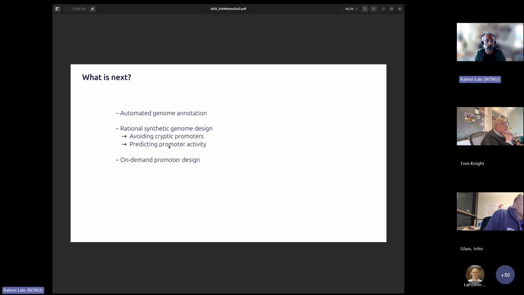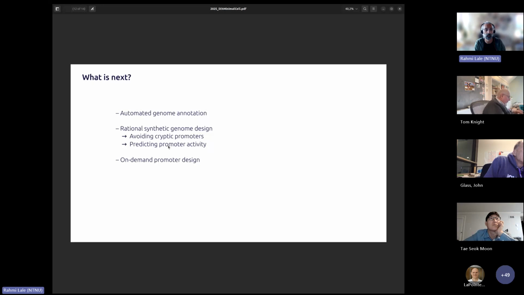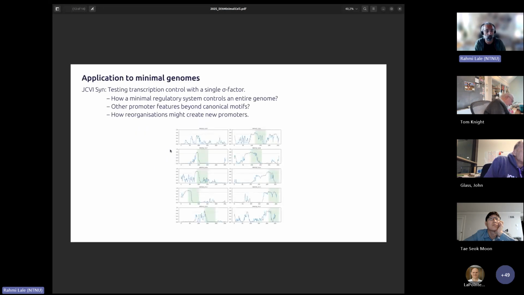And with that, we will be able to not just predict promoter activity, but maybe to some extent the strength of expression, plus which sigma factor might be acting on this particular sequence. And one outcome of that will be that we will also be able to design promoter sequences with some predictability. Now, coming back to this consortium, for this community, how do we go about using our approaches for JCVIs? And so here is maybe one more step back.